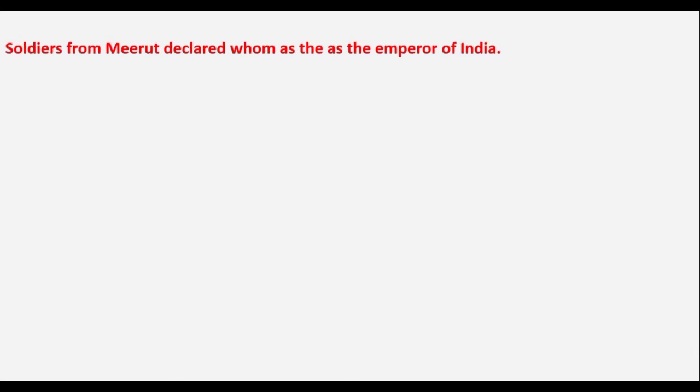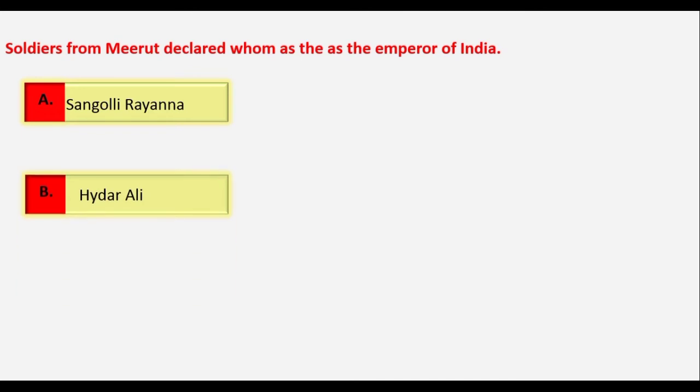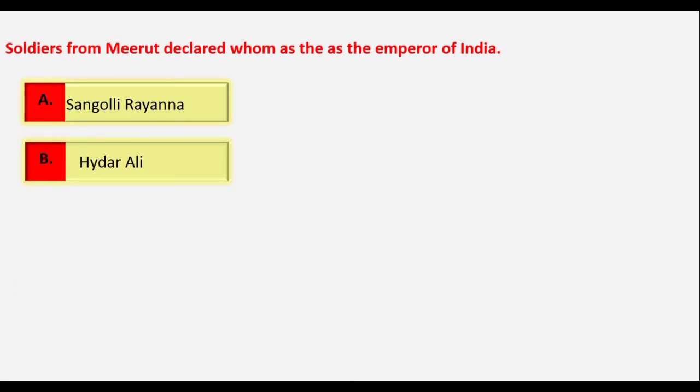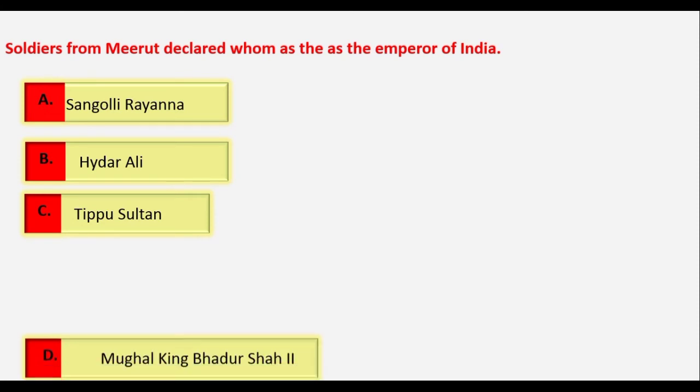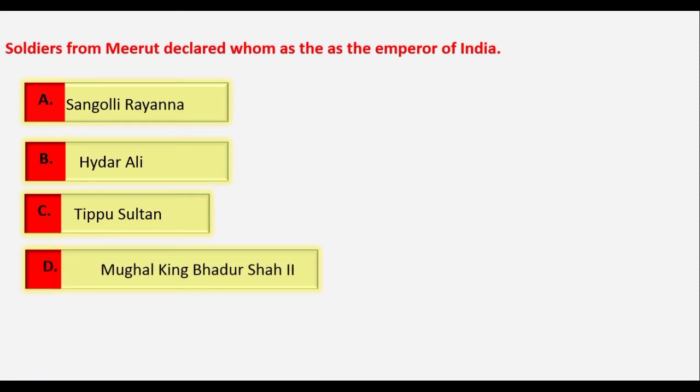Soldiers from Meerut declared who as the Emperor of India? He is asking, during the war of 1857, soldiers declared whom as the Emperor of the whole of India, whether it is Sangolli Rayanna, Hyder Ali, Tipu Sultan, or Mughal King Bahadur Shah II.